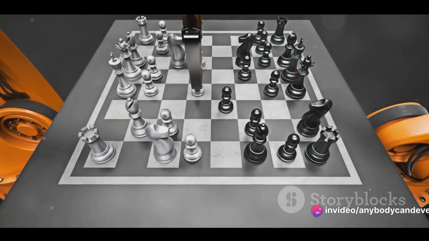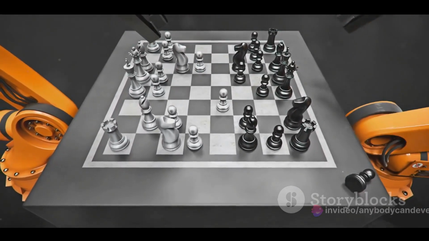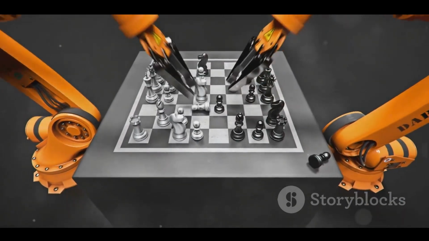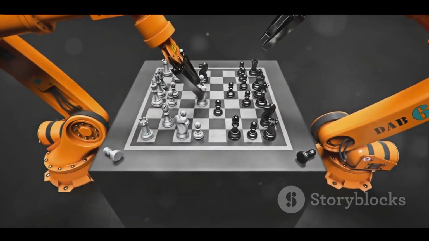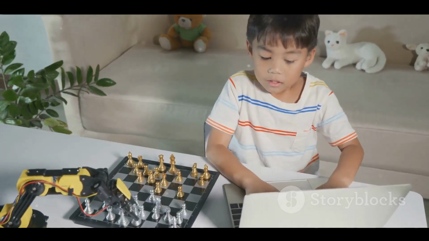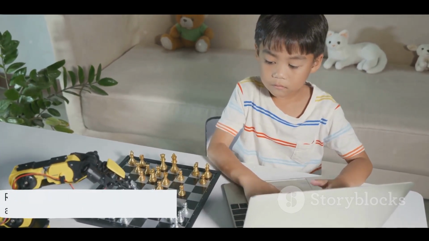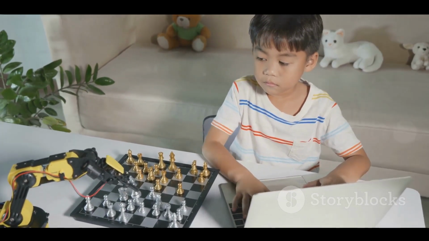Similarly, computer programs that play games like Go or chess also use reinforcement learning. They play millions of games against themselves, learning which moves lead to victory and which to defeat. In sum, reinforcement learning is like learning by experience, constantly improving through trial and error.